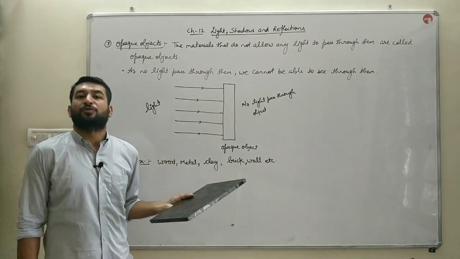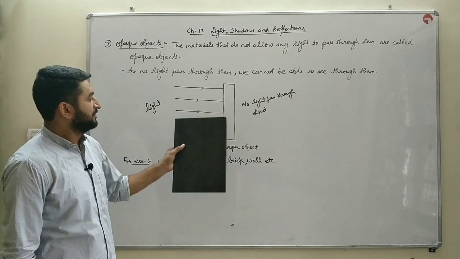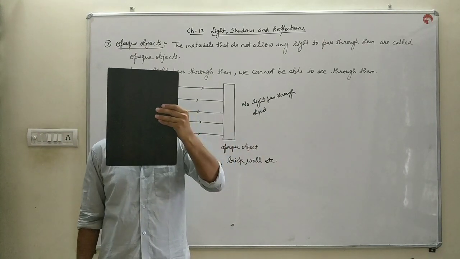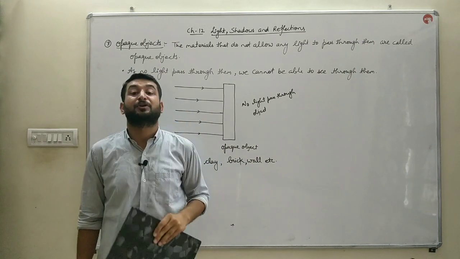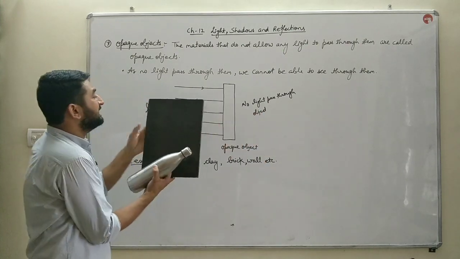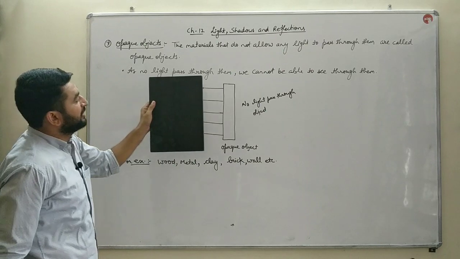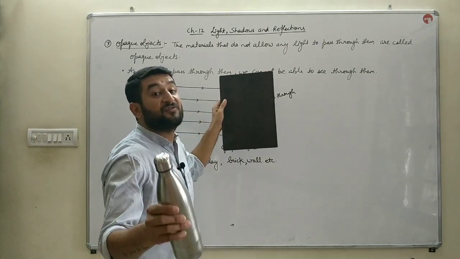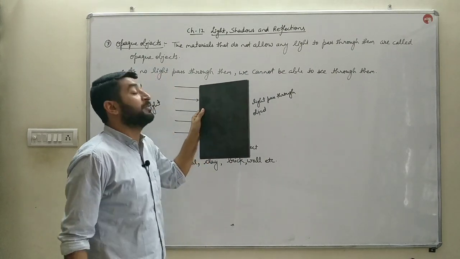This wooden cardboard is an opaque object. As I place this board in front of my face, you cannot see my face because it is an opaque object. The part in front of which it comes is not visible on this screen. Why? Because it is an opaque object.